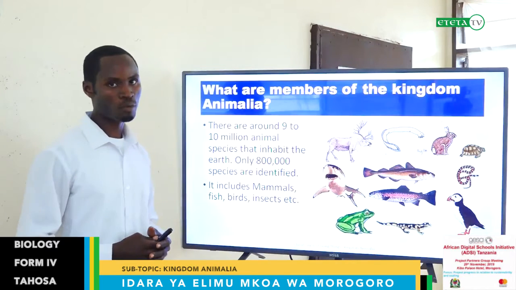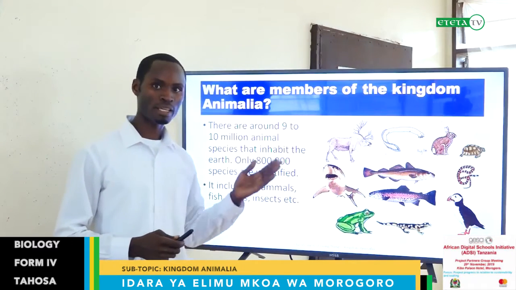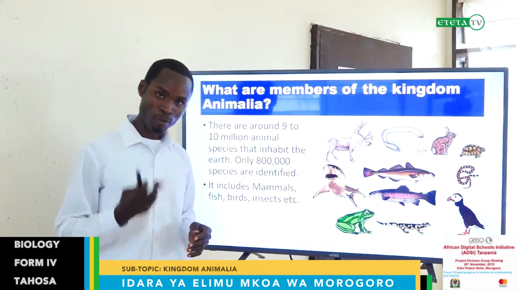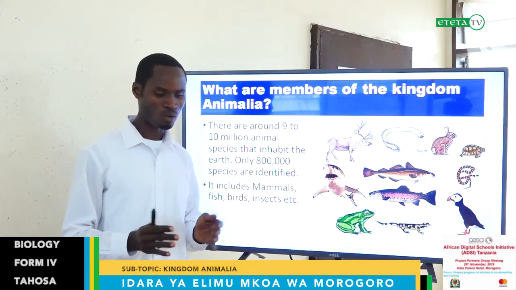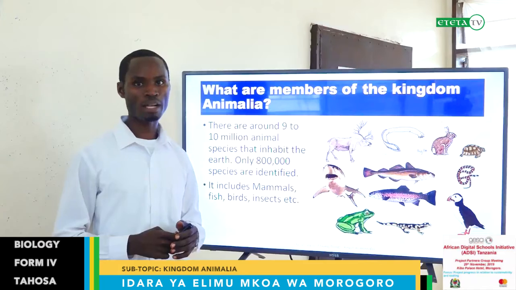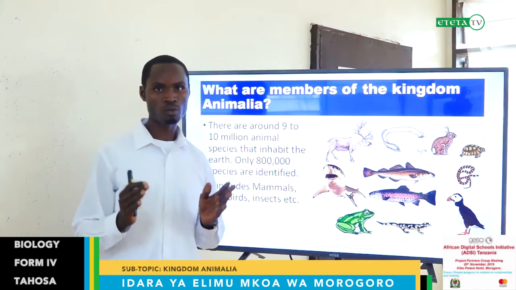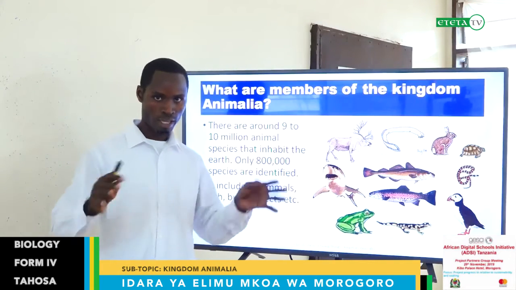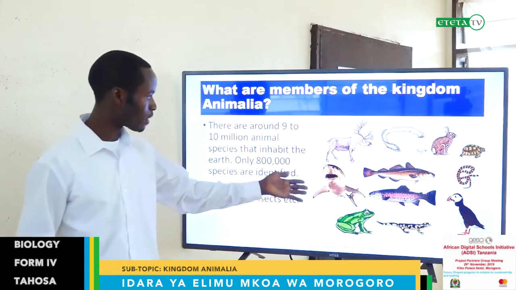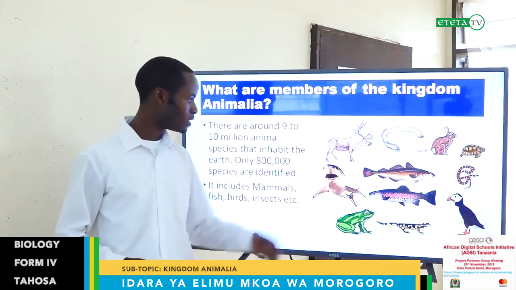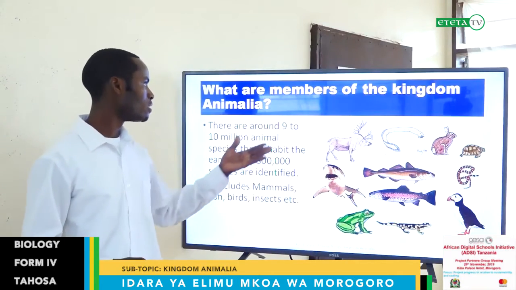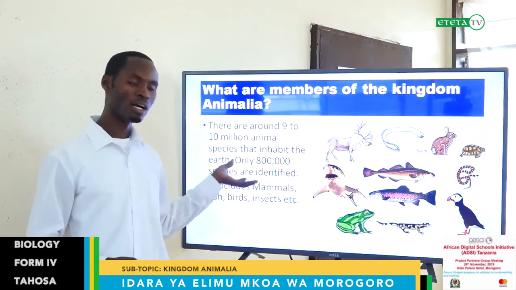What are the members of Kingdom Animalia? As you remember from other kingdoms, you learned the Plantae, the Fungi, the Monera, and Protoctista, but today is Animalia. This comes from the term animals. All the animals we interact with and see on the earth's surface belong to this kingdom. You can see this picture showing different kinds of animals. Here they are very familiar: fish, dolphin, frog, lizards, birds. All of these are members of the Kingdom Animalia.